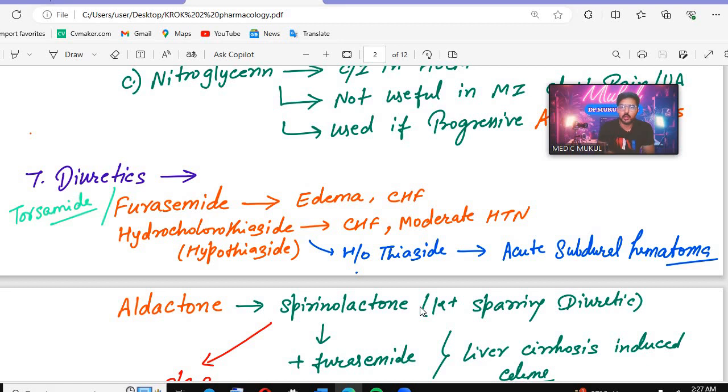Okay, after that let's talk about the diuretics. So in diuretics we will have torsemide or furosemide. These are very important drugs that will be asked.